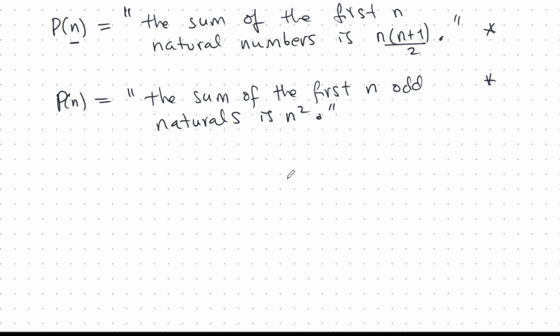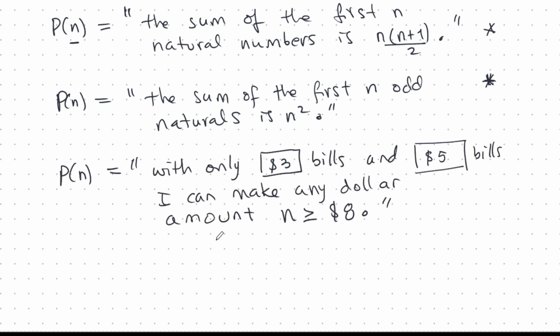But let's look at some induction statements that are really oddball and really out there compared to these two familiar ones. Well, here's one. With only $3 bills and $5 bills, I can make any dollar amount greater than or equal to $8. Well, when was the last time you saw a $3 bill? But actually, this is true for any dollar amount greater than or equal to 8. For example, 8 is made from a 3 and a 5, 9 is made from three 3s, and so on. And we can prove that this is true for all n greater than or equal to 8.